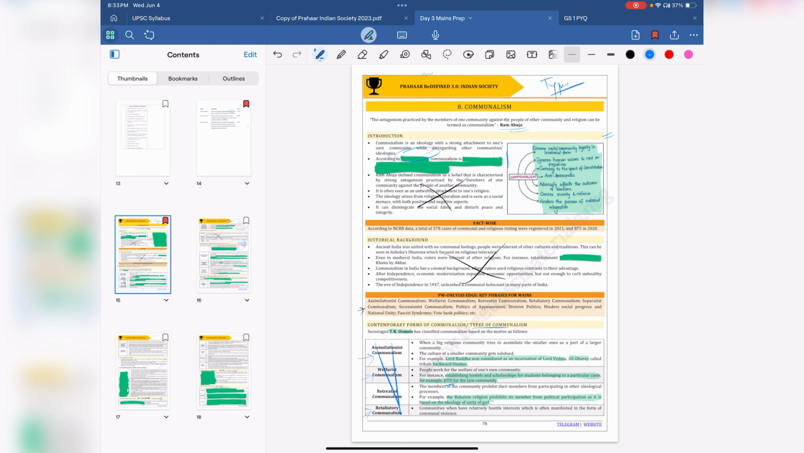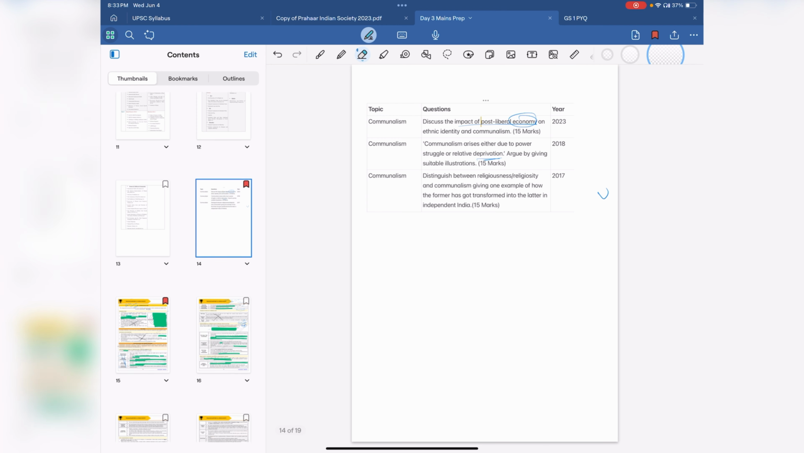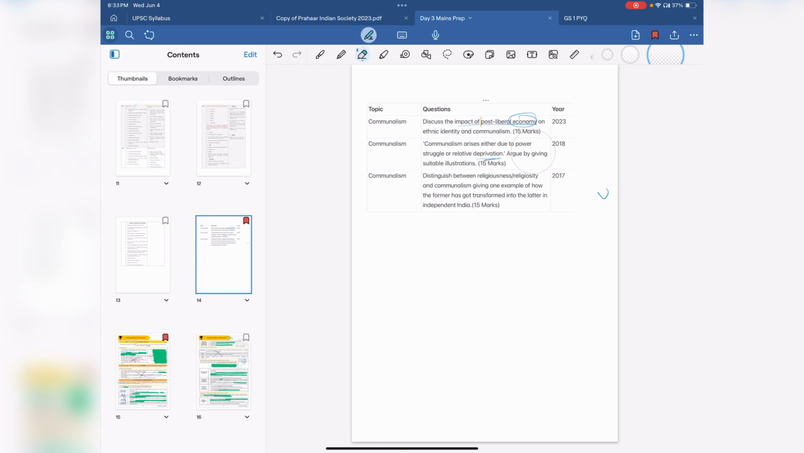This is just the impact of communalism, and in an answer you can practice this way. You can just directly write this. This is not about rote learning. This is about saving you a lot of minutes. Let's say I've asked you this question: communalism arises either due to power struggle or relative deprivation. So what they're saying is that the causes of communalism are 2: power struggle and relative deprivation.